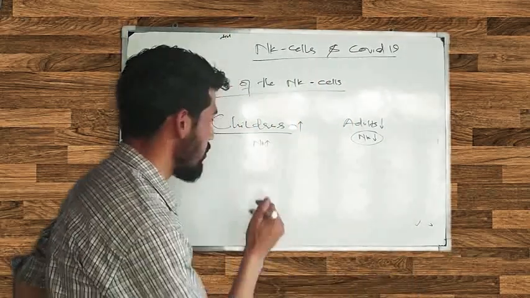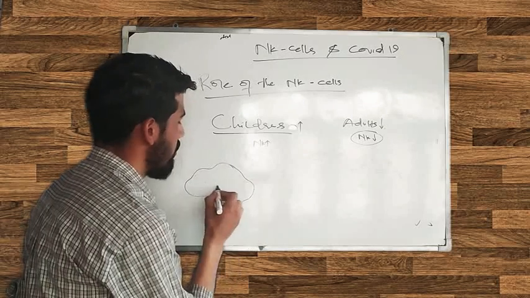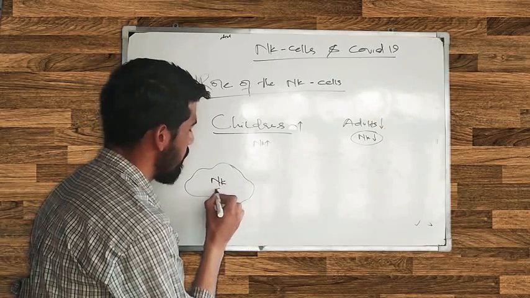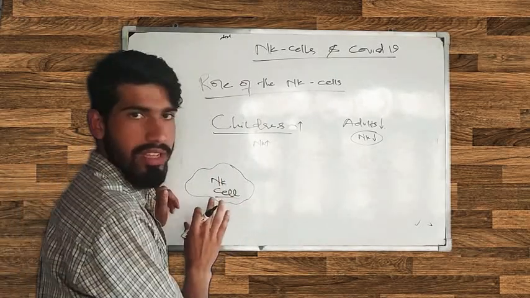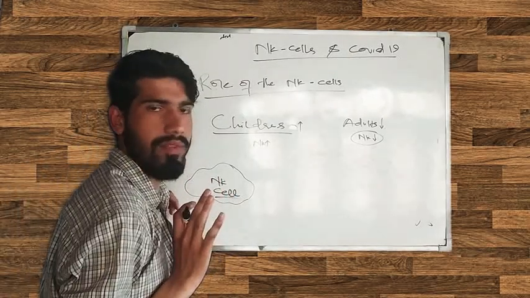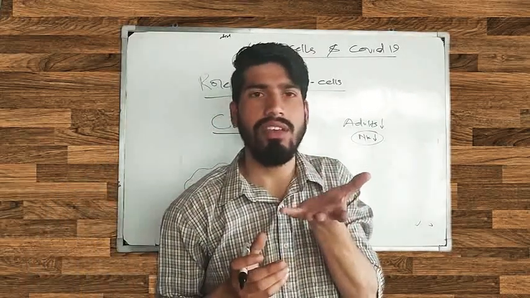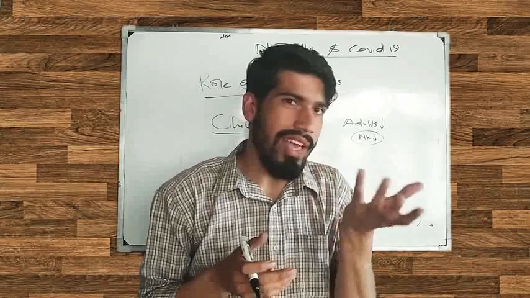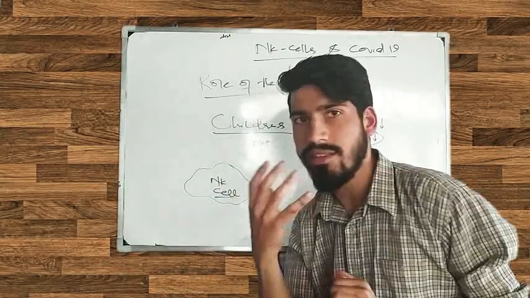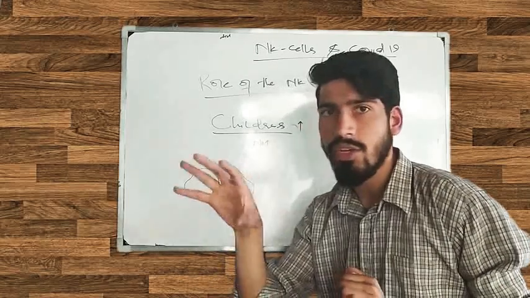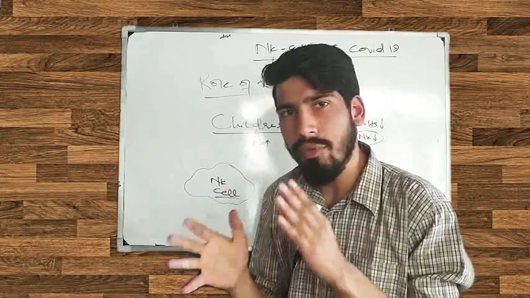Suppose here are the NK cells, this is an NK cell, but this natural killer cell is exhausted. We can say it's lazy, it's not giving the response very perfectly. As I said, the job of the NK cell is to check every cell, but this NK cell does not check the cell very perfectly.